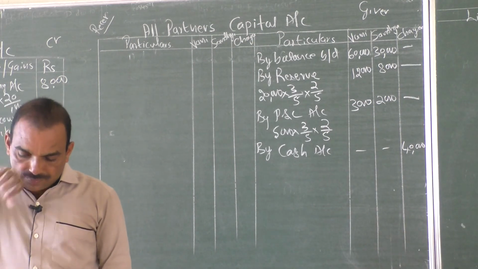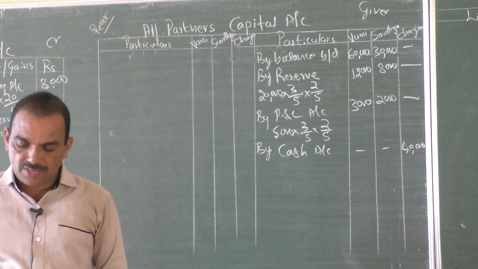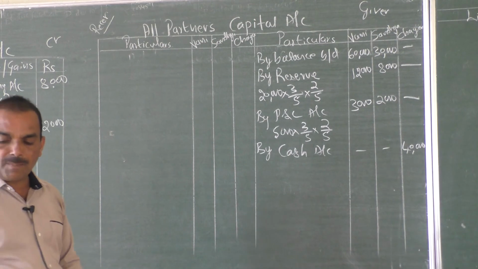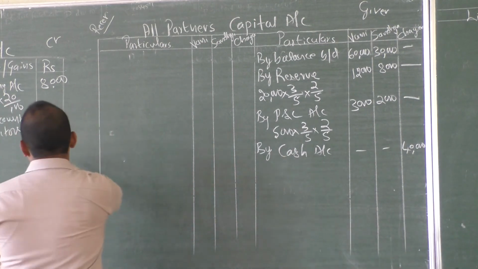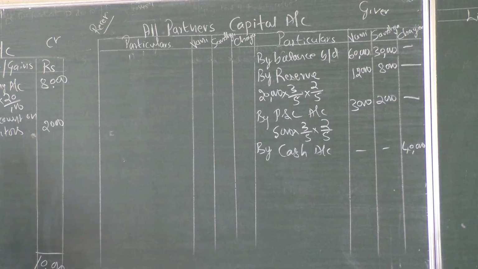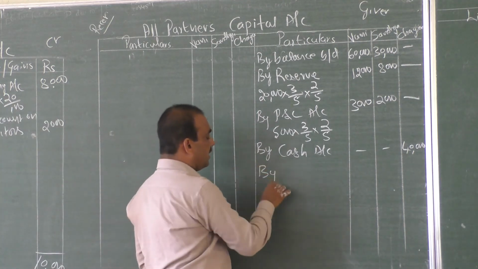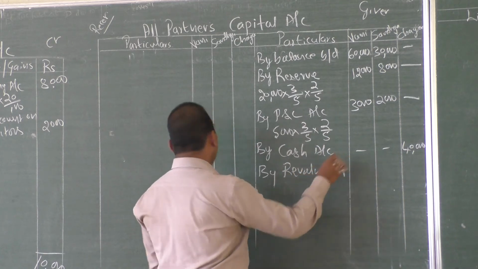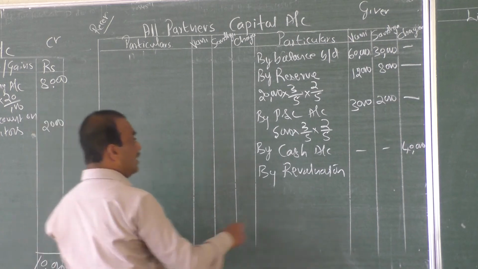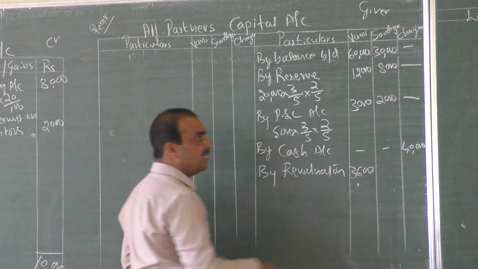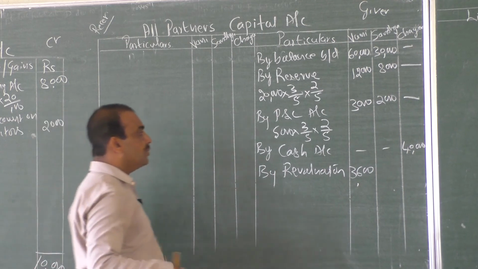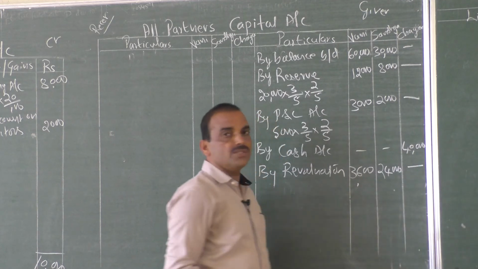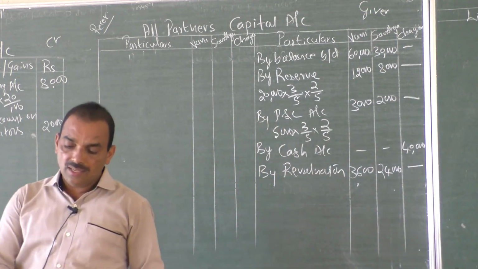And next, the balance brought down over revaluation account, reserve fund, accumulated profit, and revaluation profit or loss. So here in the case of revaluation, there is a profit, isn't it? So such a profit should be carried here by the revaluation account. So revaluation profit to Vani 3,600 and to Sandhya 2,400. There is no share to Chaya, the new partner.